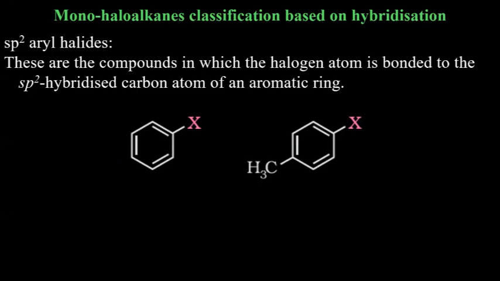Now, these can be derivatives also. So there can be a methyl group also attached there, but this condition should be satisfied. Aryl halides are sp2 hybridized.